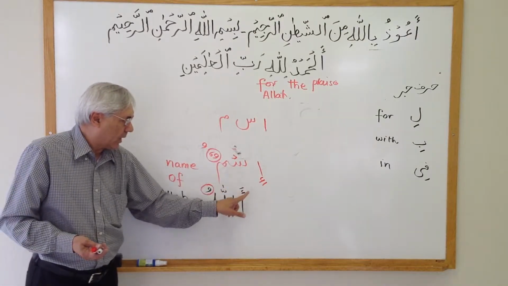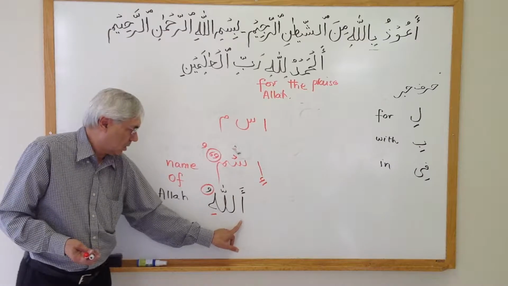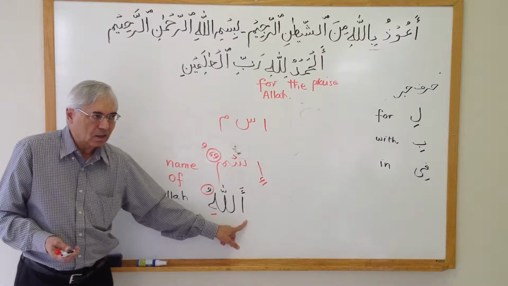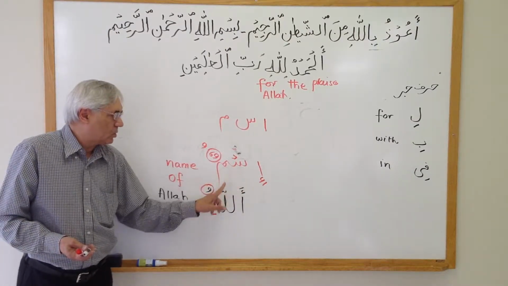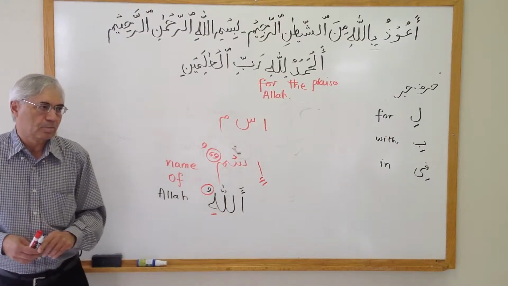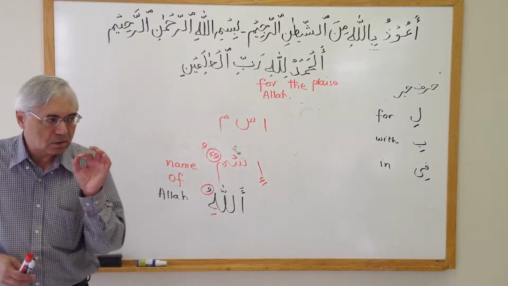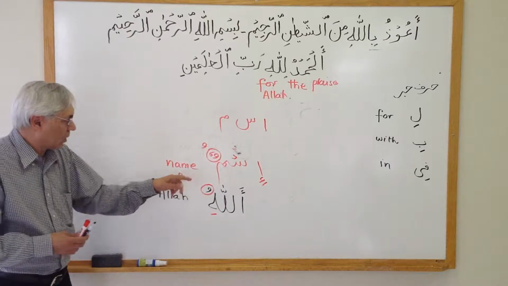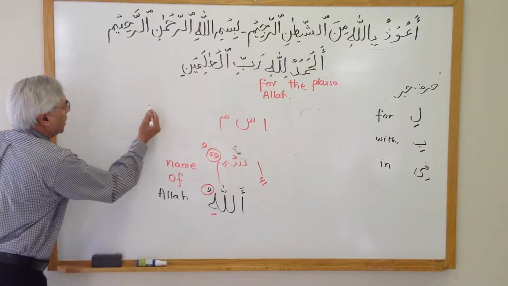So now you read them together. When you combine the two words, this alif is not recited. You will recite Ismullahi. So it will be written like that.